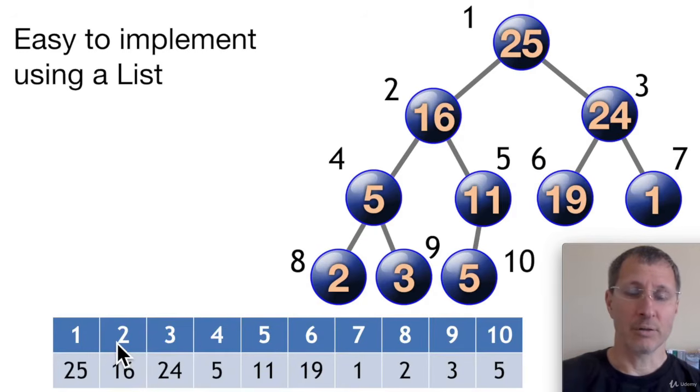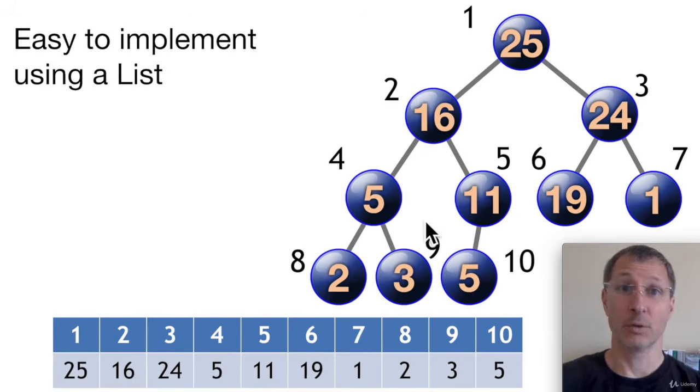And then when you look at our list, how we put the items into the list, well look, 25 is at index 1, and then 16, and then 24. So look, we know that 16 is not greater than 24, but it looks like, wow, it's lower than node 3 here, or index 3. Why is that? Well, because our rule is that 16 has to be greater than everything below it on the tree, which it is. So our condition is met.